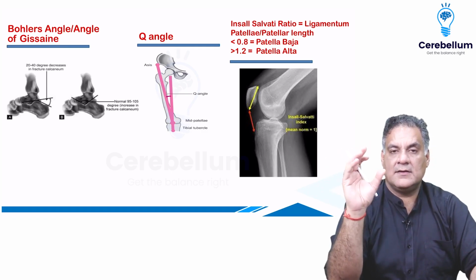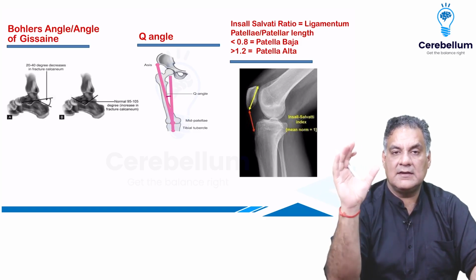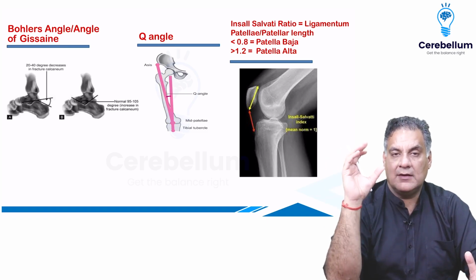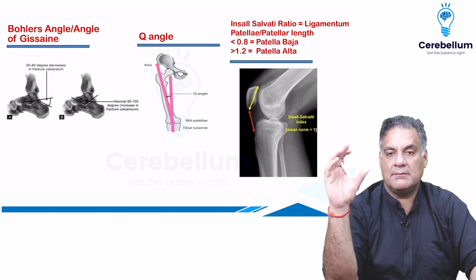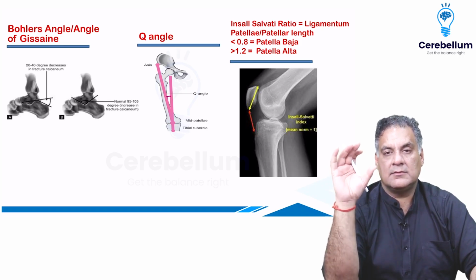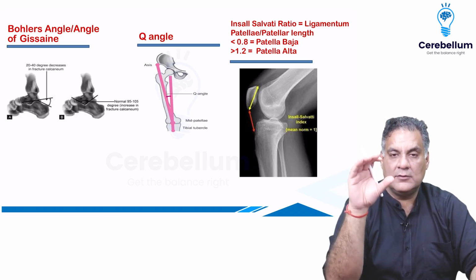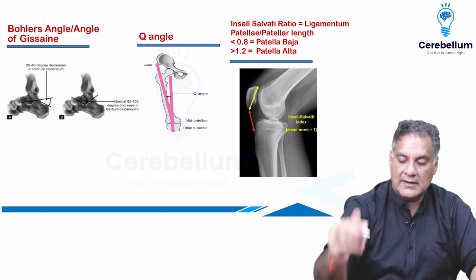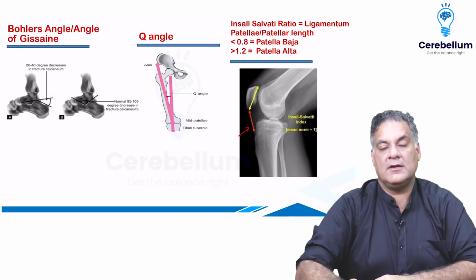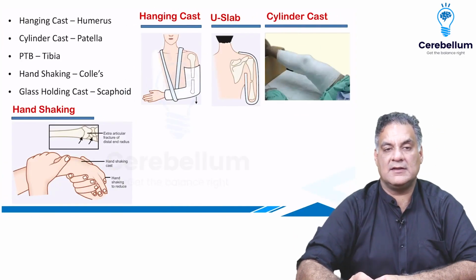Q angle is measured around the knee, the quadriceps pull. Increased Q angle talks about the patellar subluxation. And then you have to look at the ratio of the length of the patella to the ligamentum patellae. So if the ligamentum patellae, right, length is smaller, it means the patella is low, called patella baja. If the ligamentum patellae length is more, it's called patella alta. So this is called the Insall-Salvati ratio.